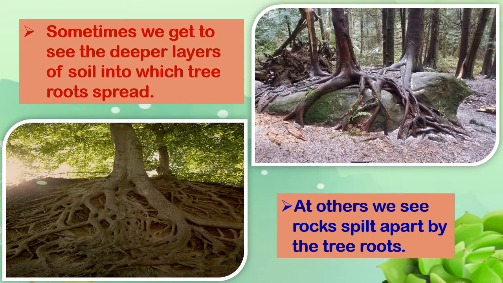At other places, we see rocks split apart by the tree roots. When we travel in hilly regions or hill stations, we see big rocks that have been split open by the trees or bushes that grow there.